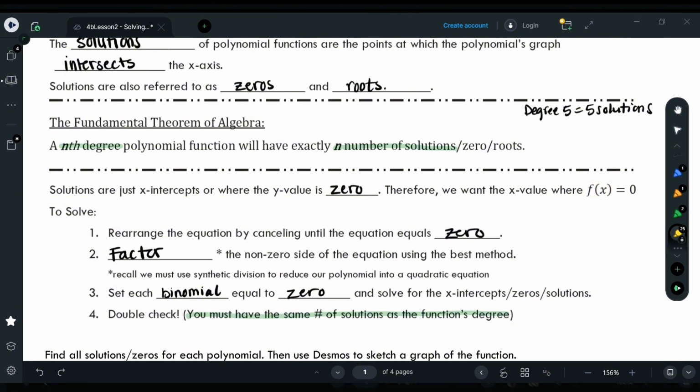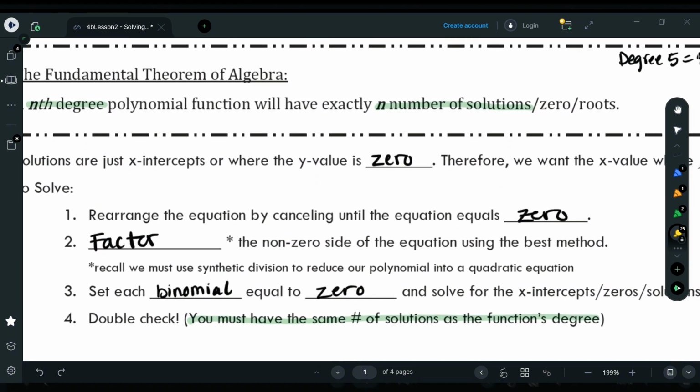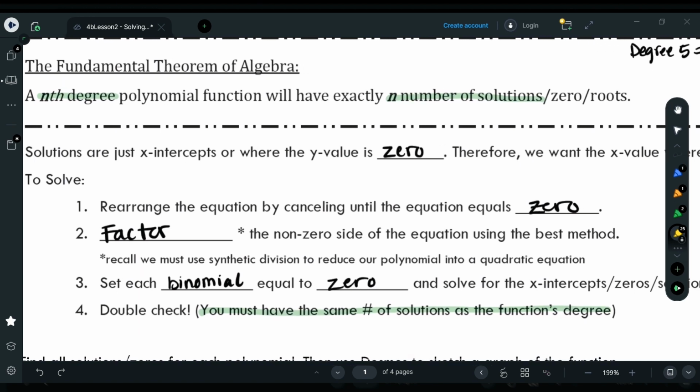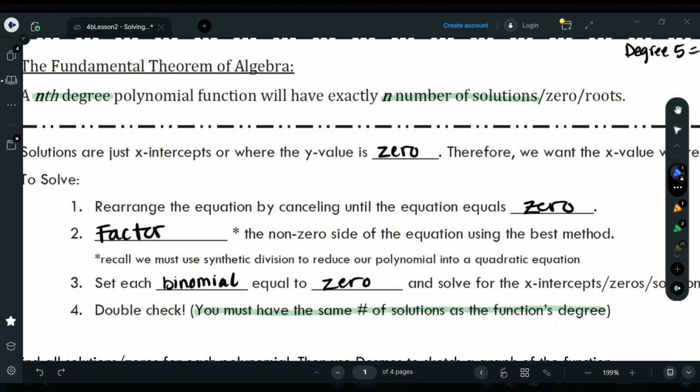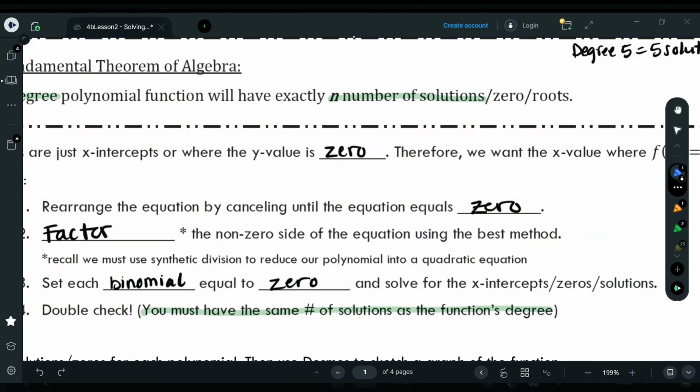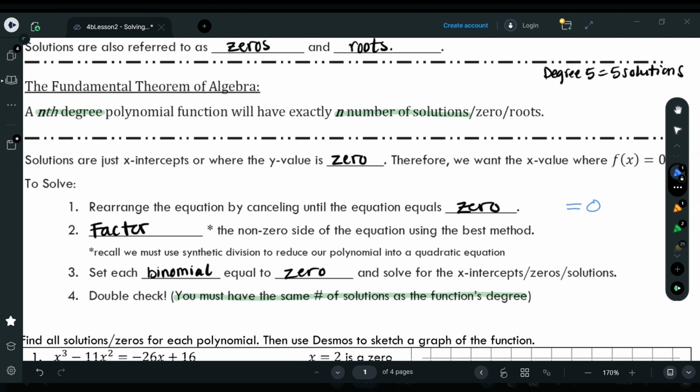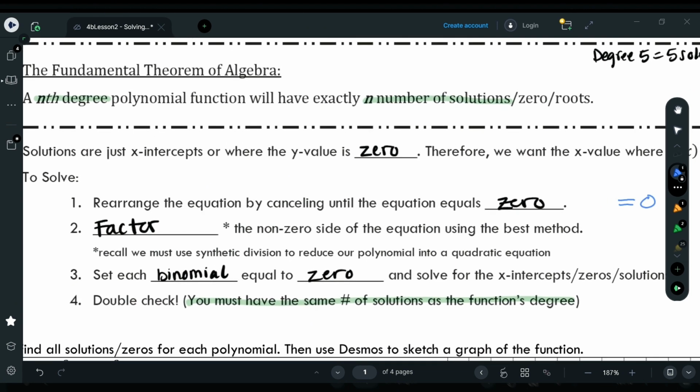All right, so here are some steps for solving. Step 1: rearrange the equation by canceling until the equation equals 0. We need it equals 0. Usually we have all our terms on the left side and then equals 0. And if it doesn't start off equaling 0, then you have to cancel stuff out. You've got to do some algebra moves, add or subtract terms to get them moved over to the other side. Of course, we'll do some examples so you'll get to see that.